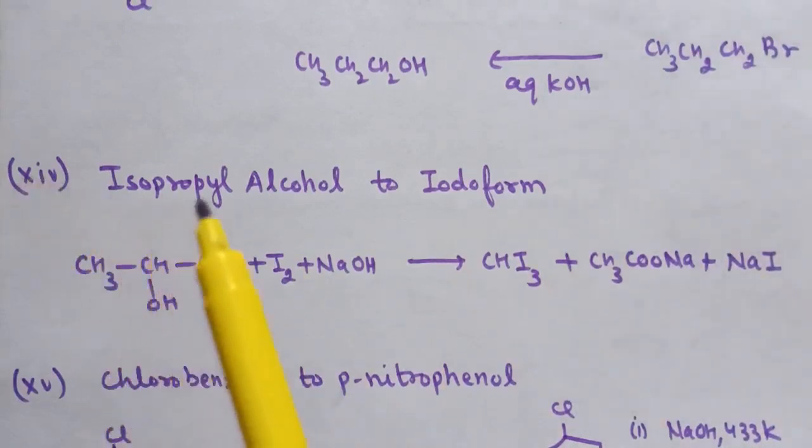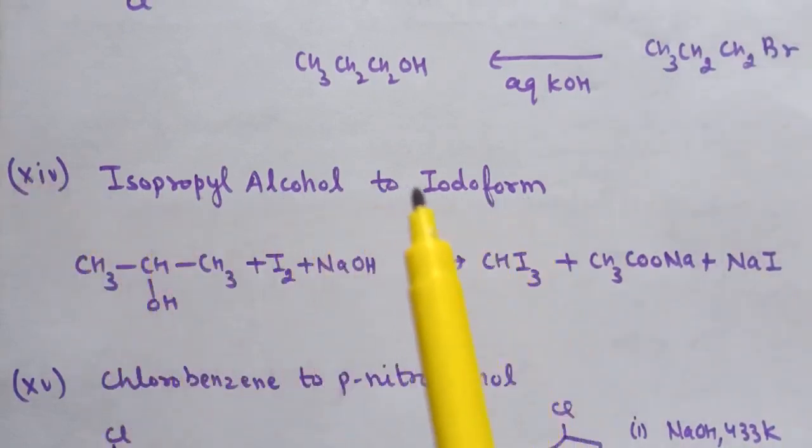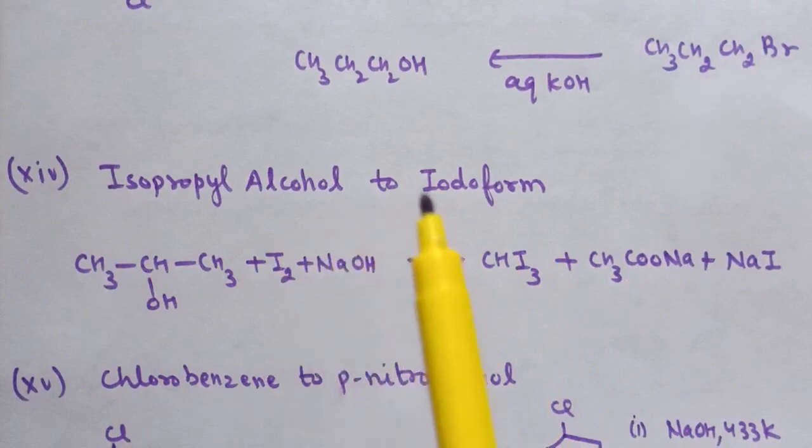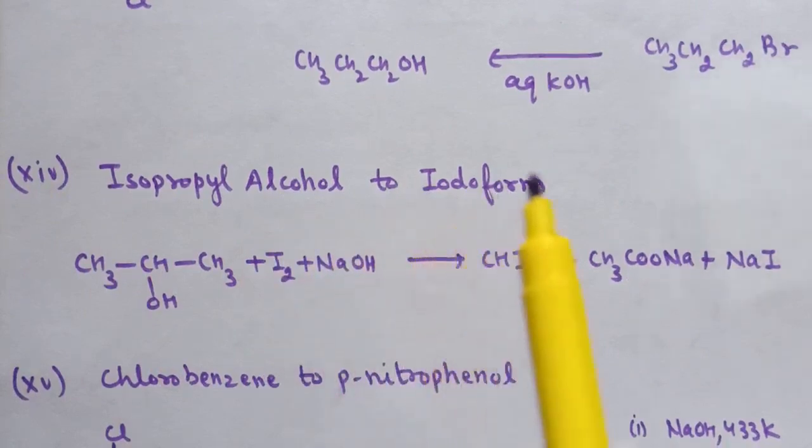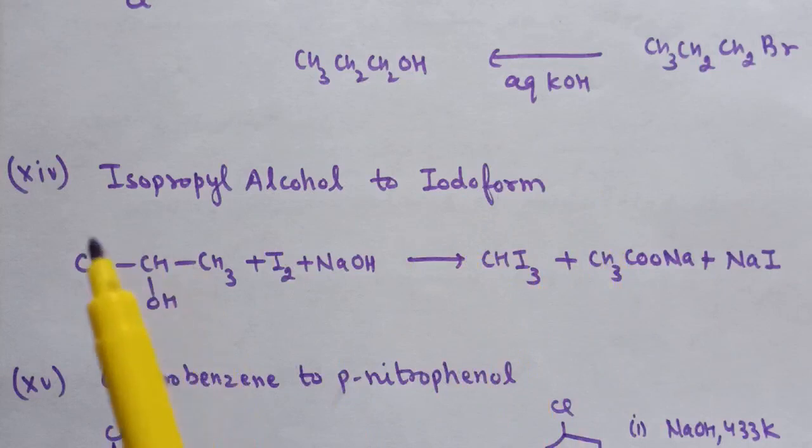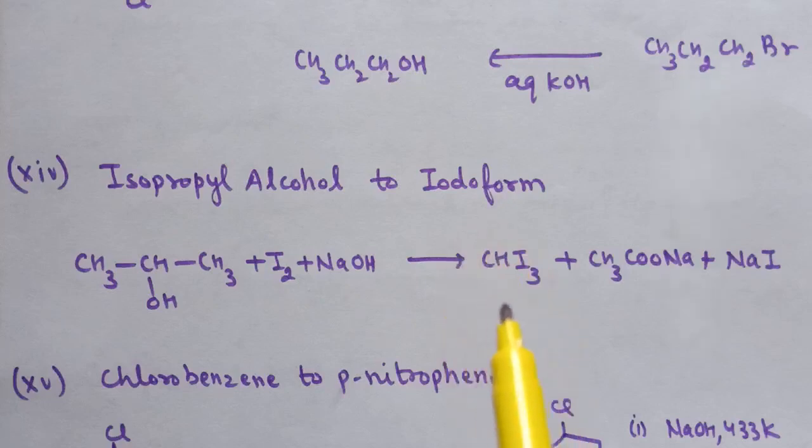14 is isopropyl alcohol to iodoform. So there is one reaction which is also named as iodoform reaction or iodoform test. Treatment of isopropyl alcohol with I2 in presence of NaOH leads to the formation of iodoform.